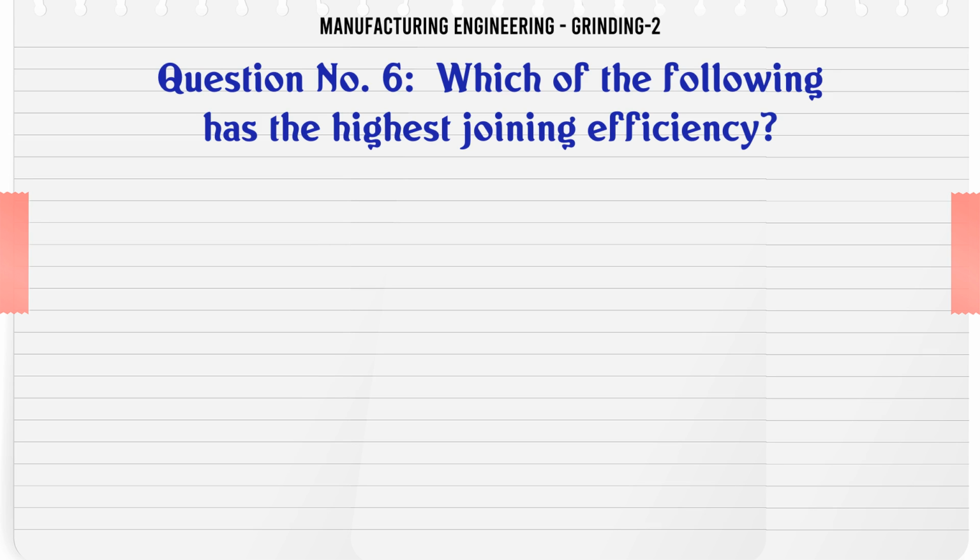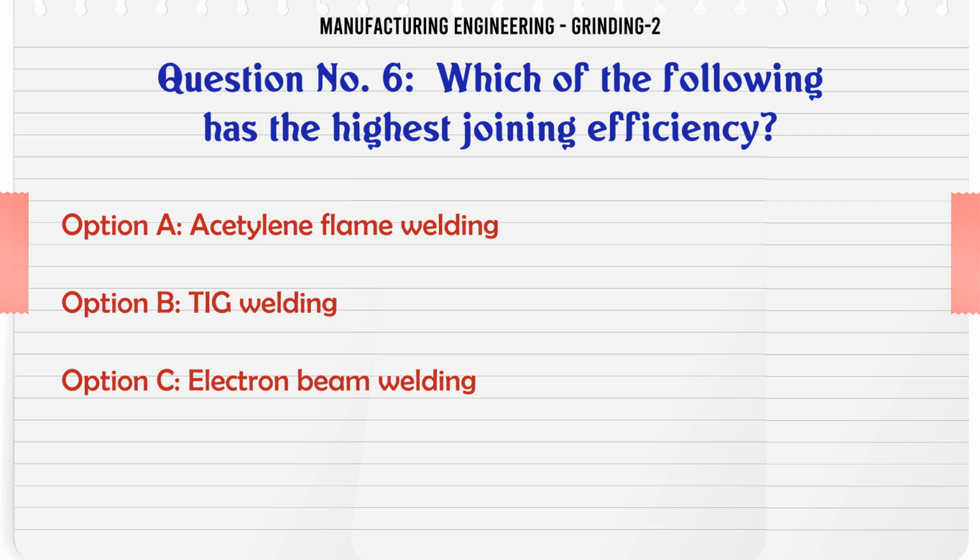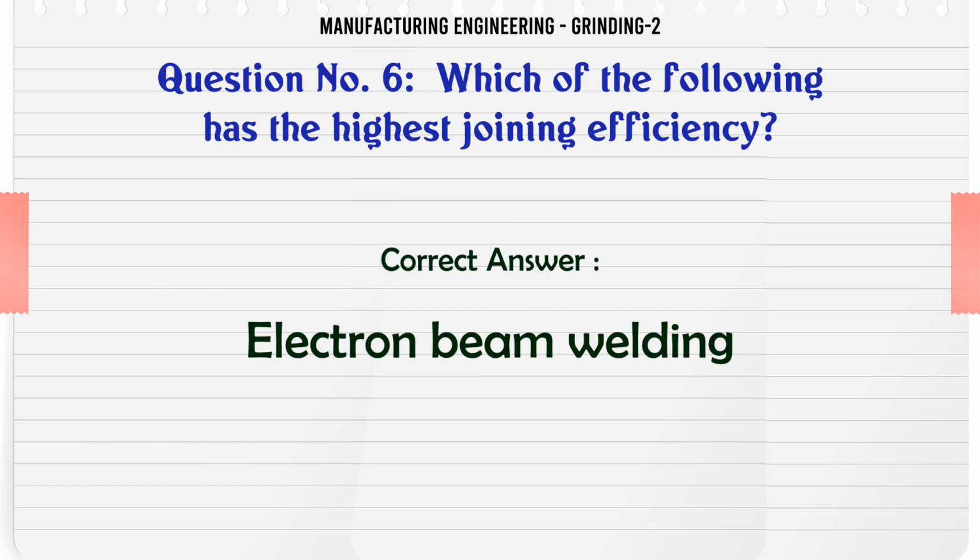Which of the following has the highest joining efficiency? A. Acetylene flame welding, B. TIG welding, C. Electron beam welding, D. Laser welding. The correct answer is electron beam welding.